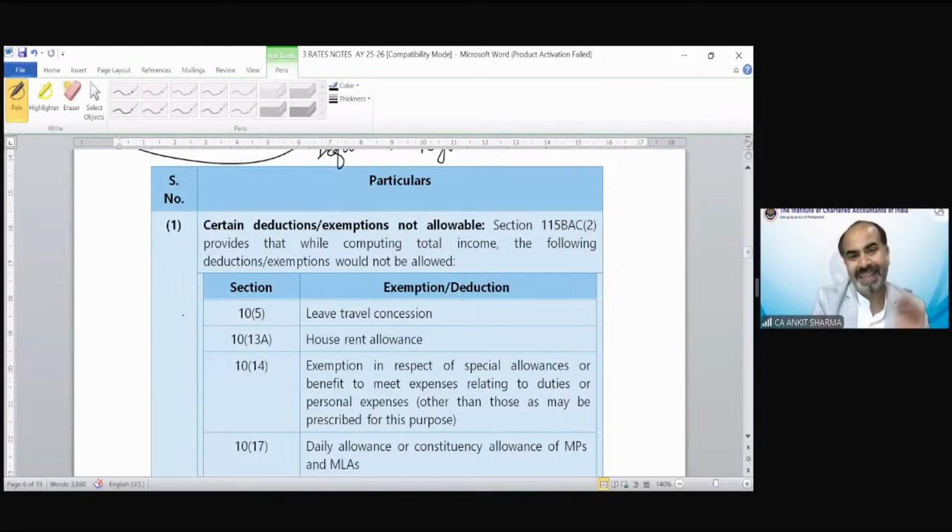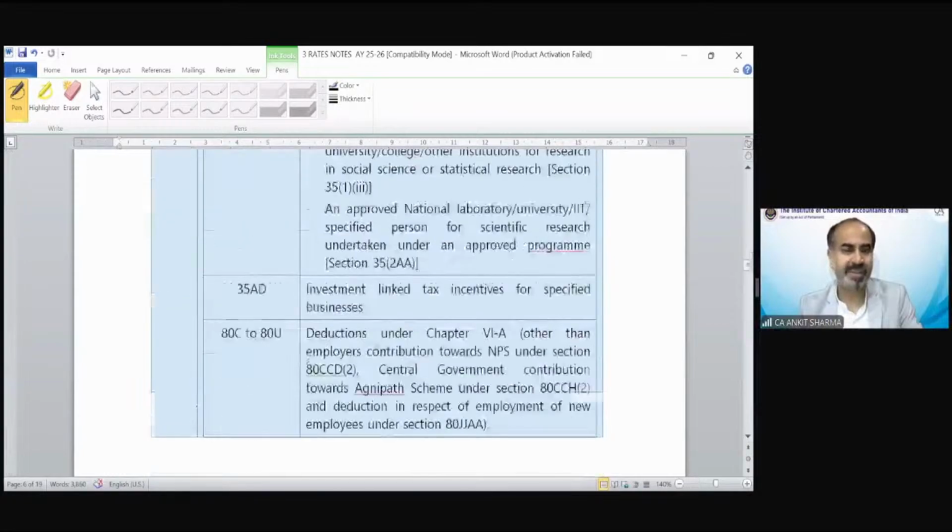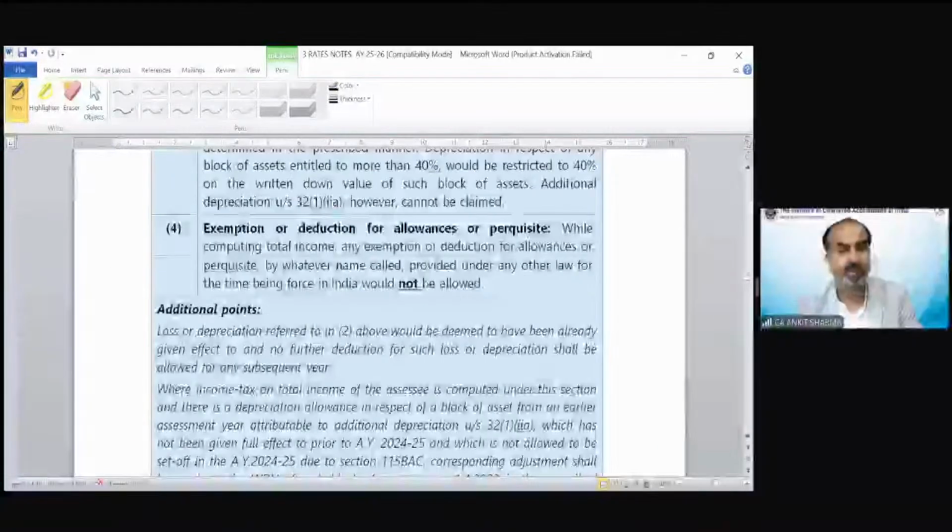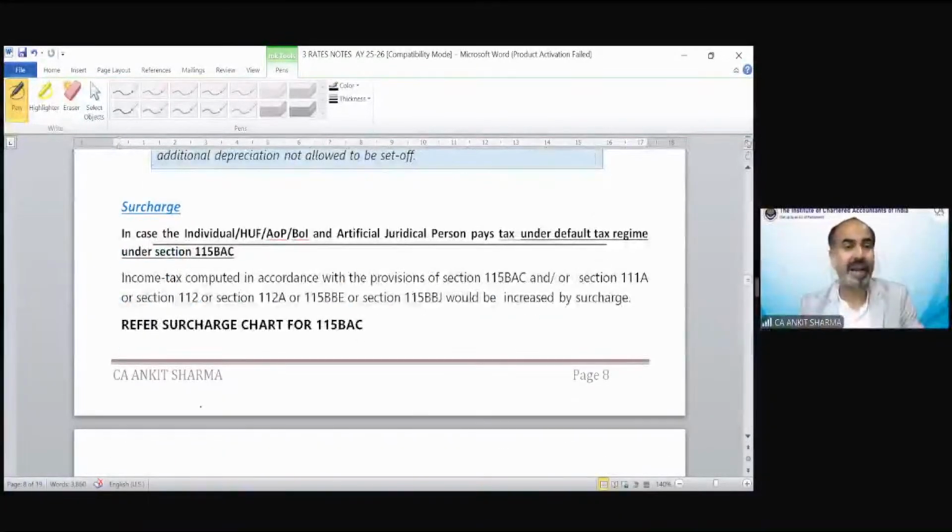But it has been prescribed over here, like Section 10(5) benefits, 10(13), 10(14). You need not understand what these exemptions and deductions are. That is going to be taken under various chapters that we will discuss later. So there are certain deductions and benefits you have to leave if you want to fall under the default tax regime.